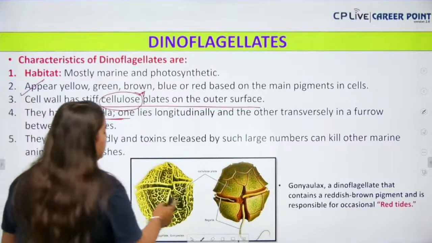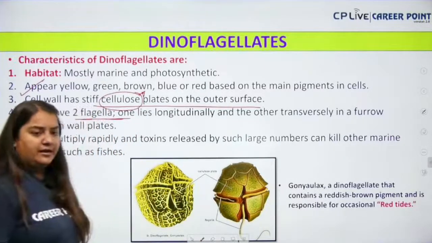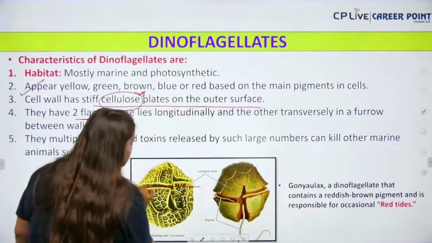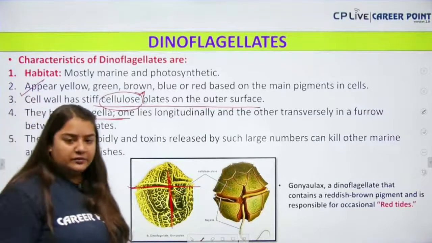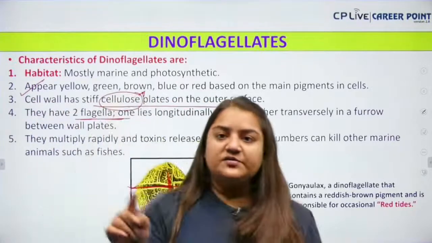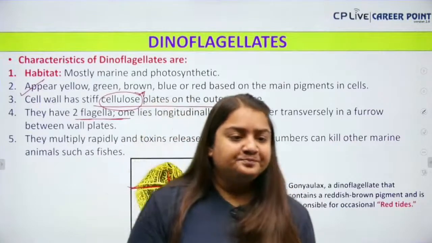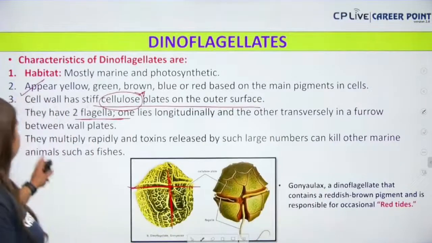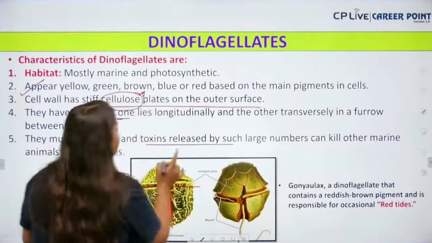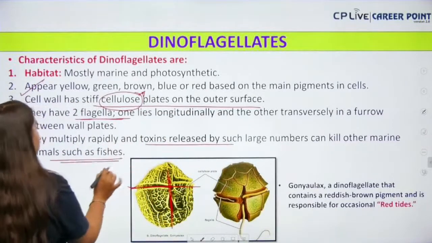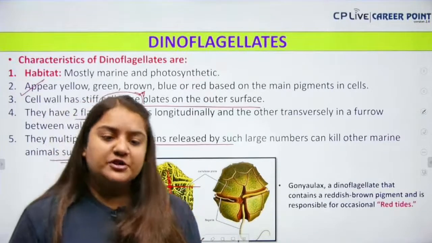One lies longitudinally and one lies transversely. So that's why it has two flagella. There are grooves, and in the grooves one lies transversely and one lies longitudinally. Clear everyone? Next, they multiply rapidly and toxins are released in such large amounts that they can kill other marine animals and fishes also. So sometimes they release some toxins which can be harmful for some fishes also.